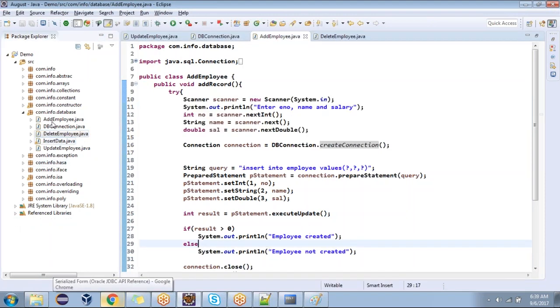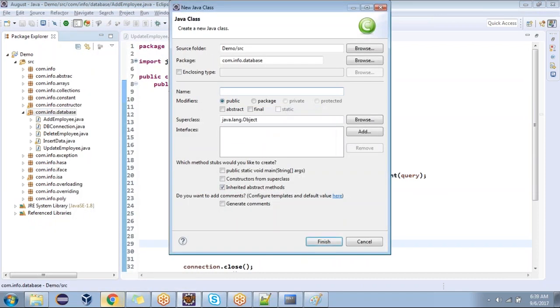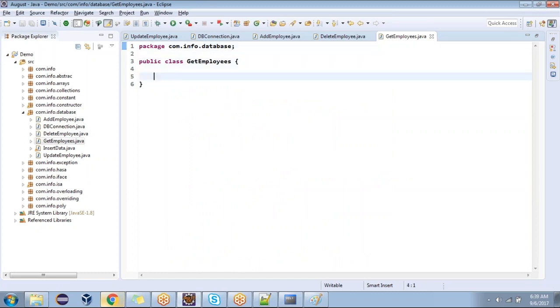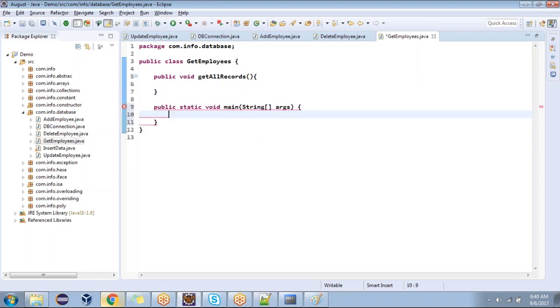Now I want to retrieve the values. Can I get employees? It's my class, public get all records. Okay, it's a main method.